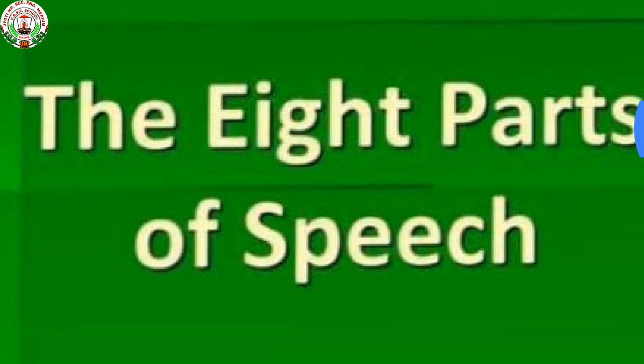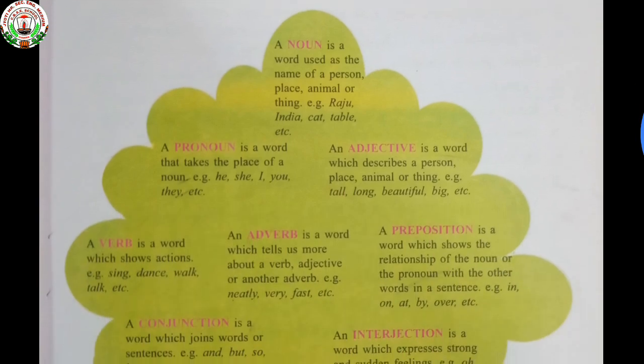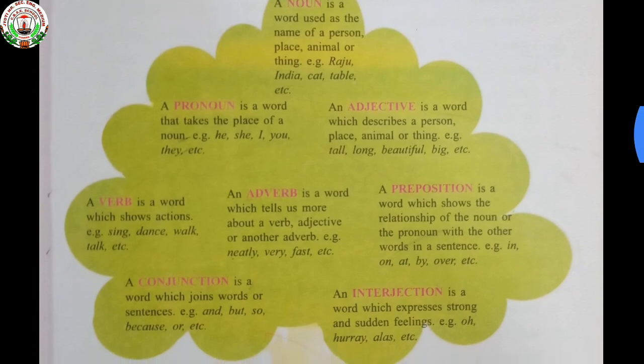In the last class, I also said there are 8 parts of speech. So, what are they? They are noun, pronoun, adjective, verb, adverb, preposition, conjunction, and interjection.